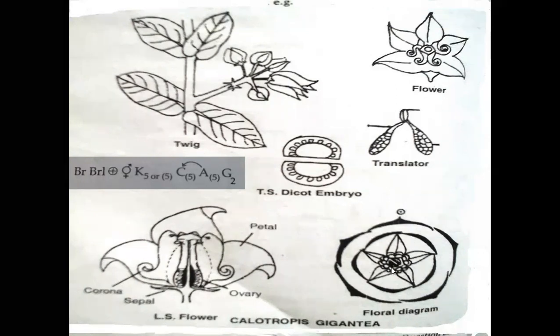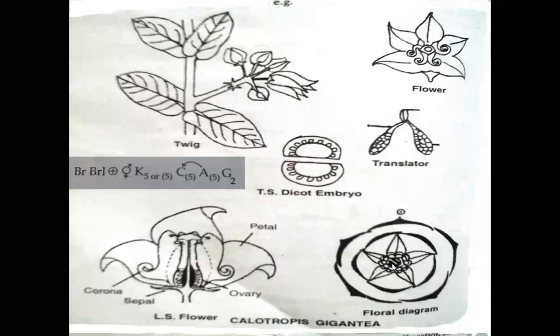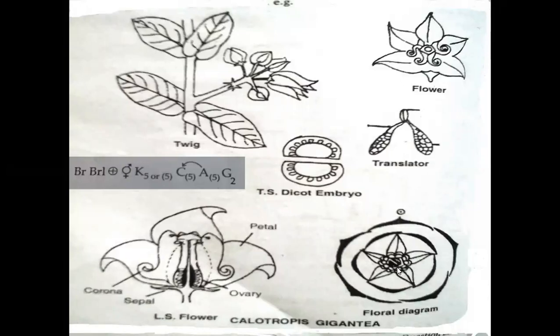And the anthers are dithecous, basifixed, epipetalous anthers. Anther filaments and lobes are fused with style and stigma. Around the stigma, anther lobes and anther filaments are fused.